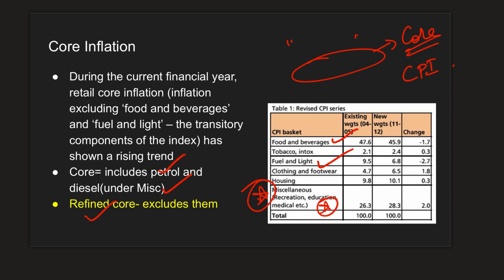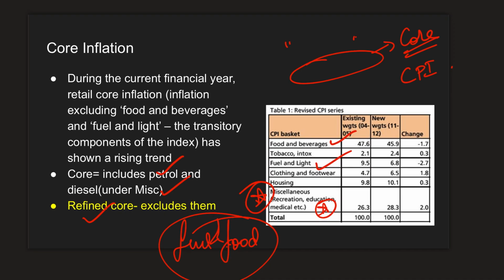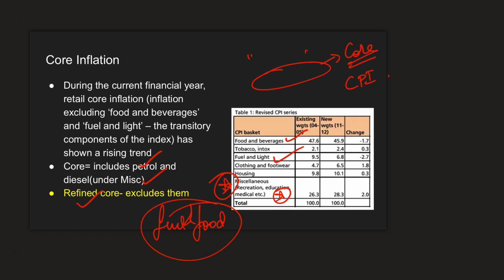Now, refined core excludes even that petrol and diesel, because again, fuel and food are something that is beyond the government's control to a maximum possible extent. In order to objectively target those areas which can contain this inflation, refined core is a better metric according to the economic survey. So this is introduced, refined core. Just understand that difference. Moving on.